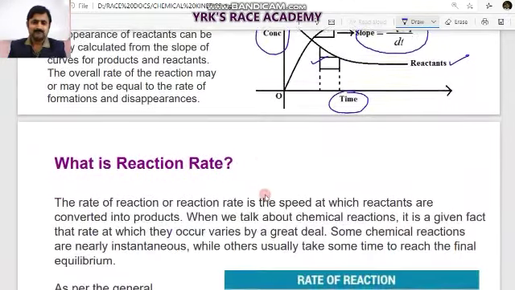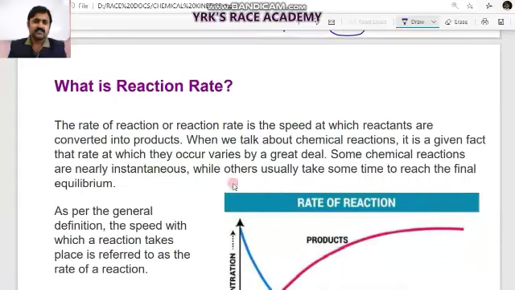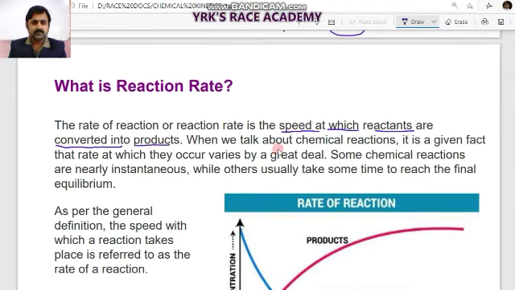Let us see, what is the rate of reaction? The rate of reaction, or reaction rate, is the speed at which reactants are converted into products.